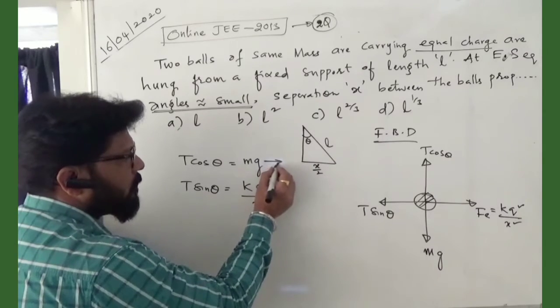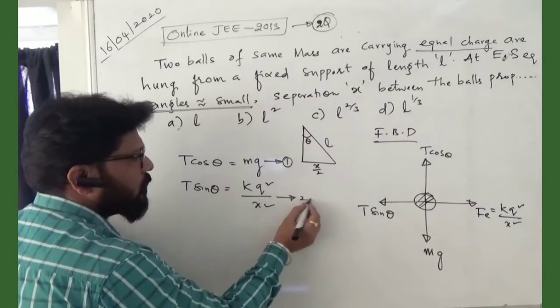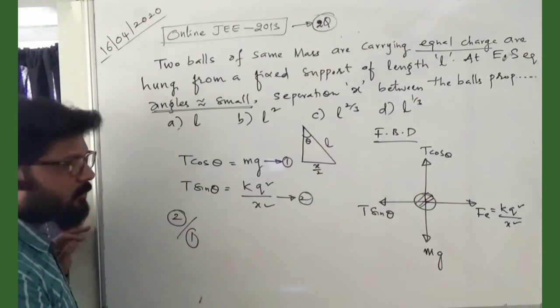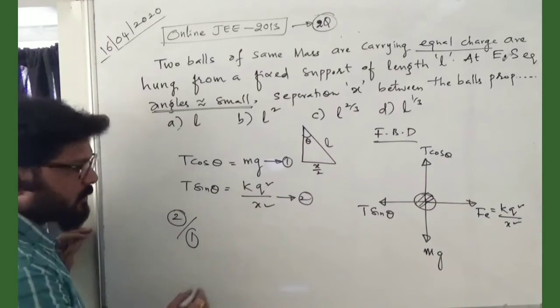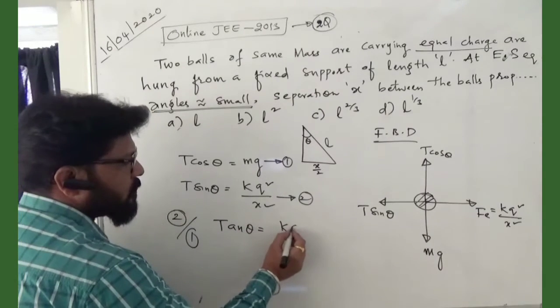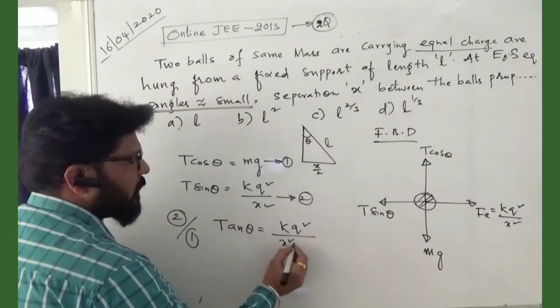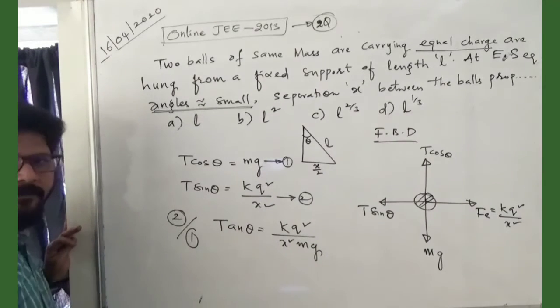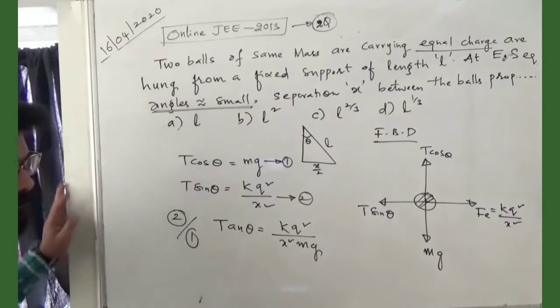So this is equation number 1, this is equation number 2, dividing 2 divided by 1. So sin theta by cos theta is tan theta equal to kq square by x square into mg, am I right? Kq square by x square by m into g.